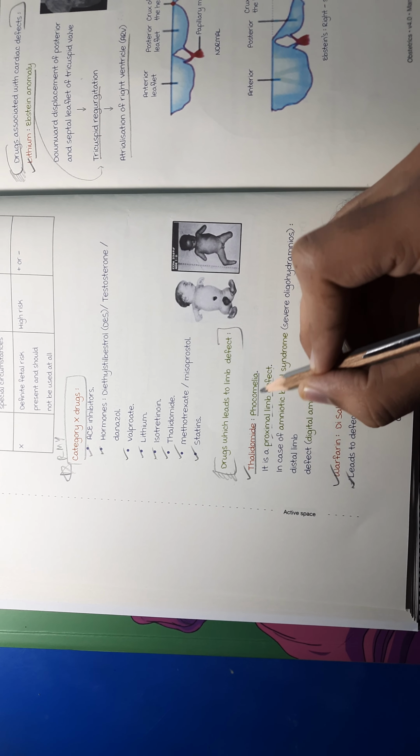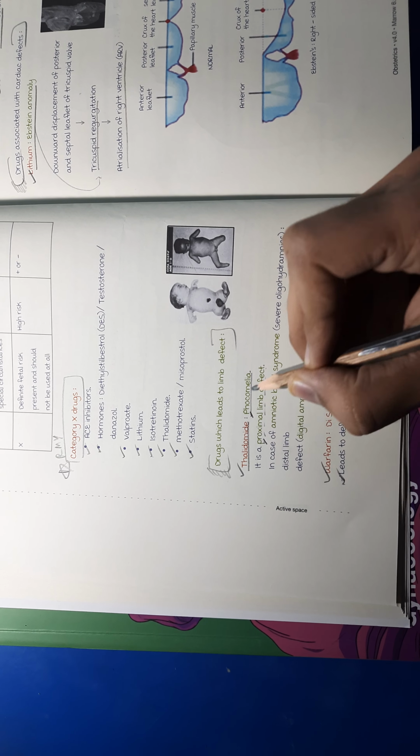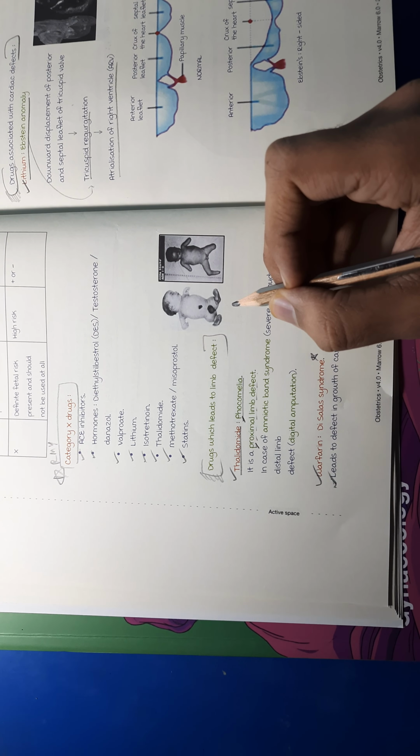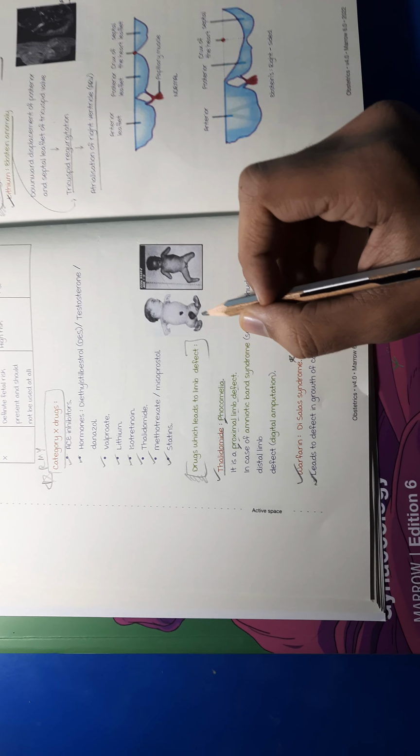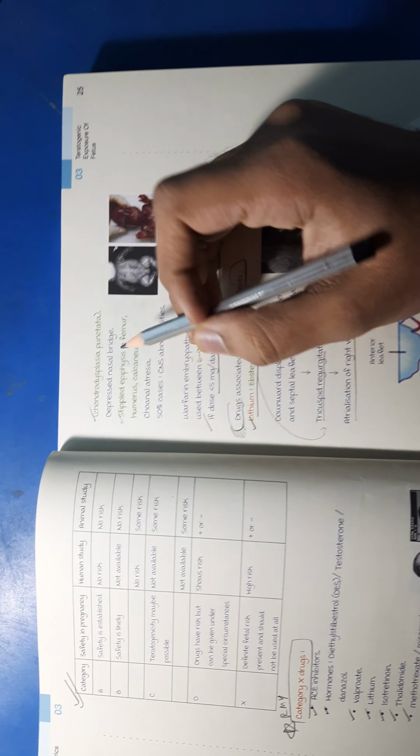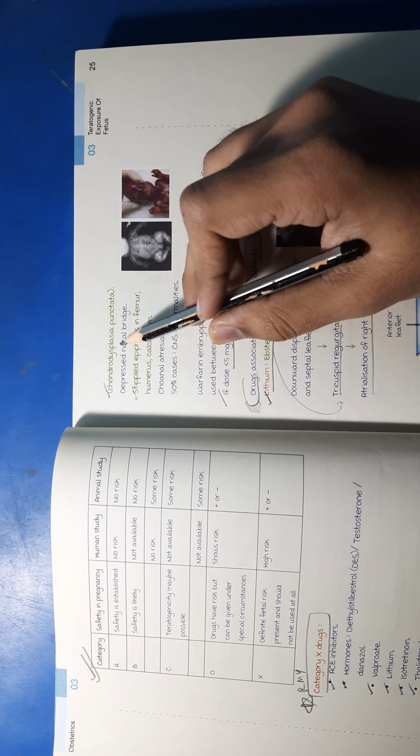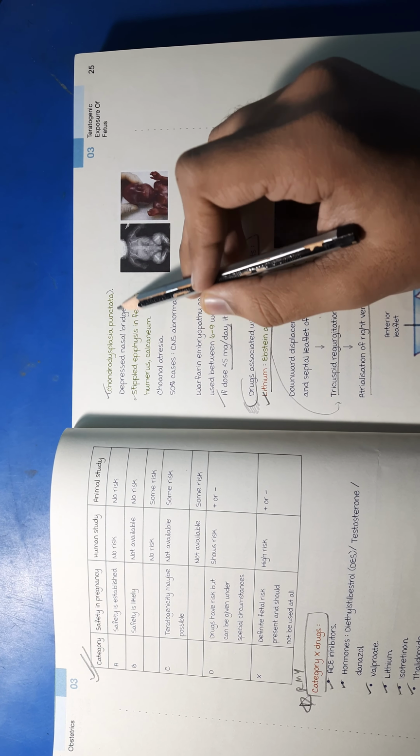Thalidomide causes phocomelia. So you can remember phocomelia with this. This is a proximal limb defect. This is the only one that causes this. Warfarin causes Dessau syndrome. What is this syndrome? It will lead to a defect in growth of cartilage, which is known as chondrodysplasia punctata. What do we see in this? We see stippling in the epiphysis of the femur, humerus and calcaneum. So in the question they will show you an X-ray of the epiphysis with stippling and ask you the disease.